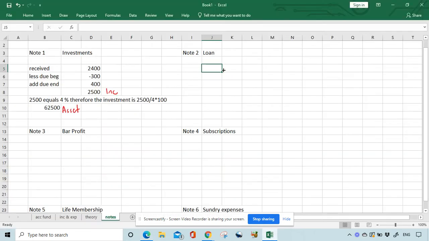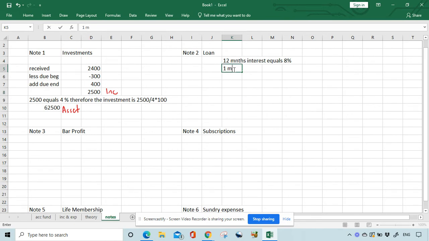I'll just write it here. 1 year interest equals 8%. 12 months, well, I say 12 months would be easier. 12 months interest equals 8%.